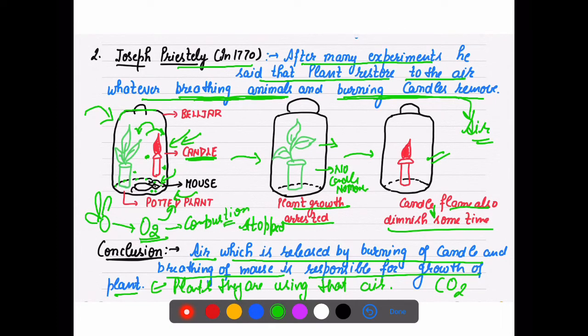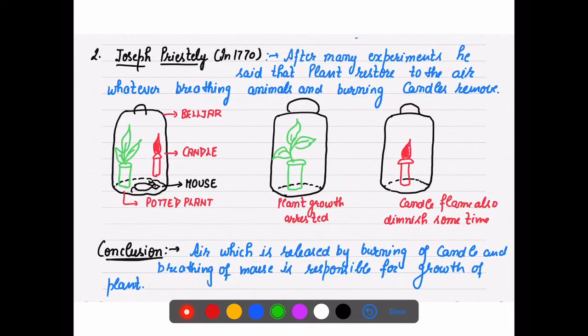So that is why he said that there are gases which are required for plants, as well as plants are also releasing something which is important for the candle as well as the mouse.